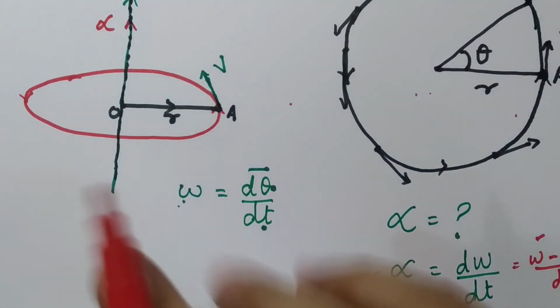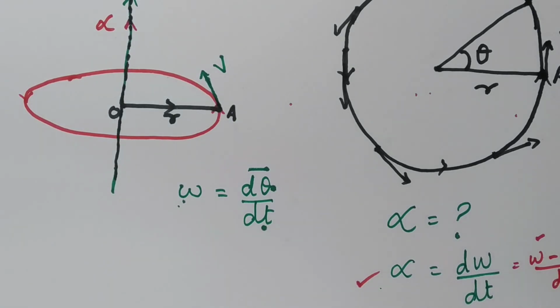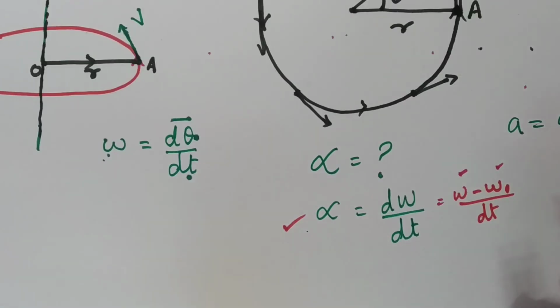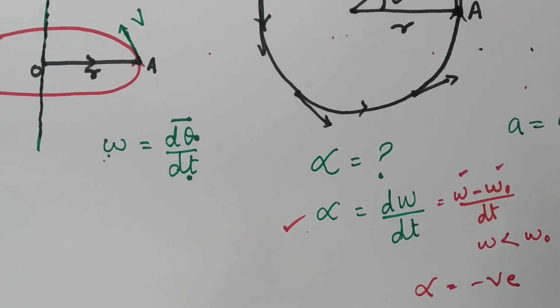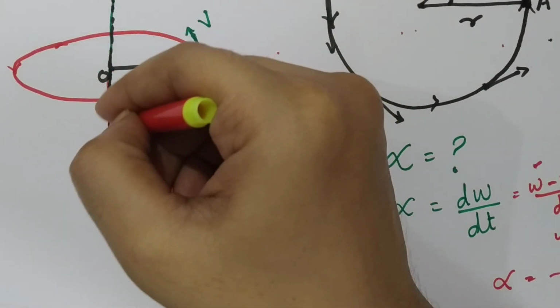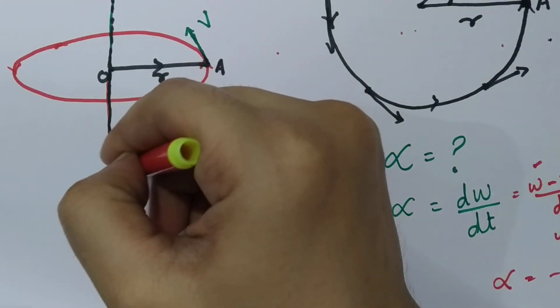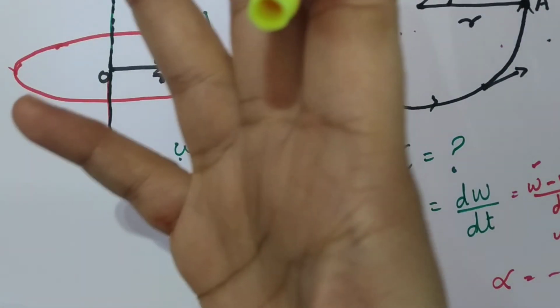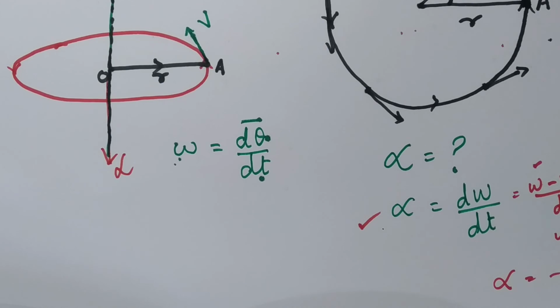Now once the fan is switched off, in this formula, at this particular time, omega, the final velocity, will be less than the initial velocity, and this alpha will become negative. So at this particular time, the angular acceleration will be directed in a downward direction, opposite to that of angular velocity. So angular acceleration can have both the directions.